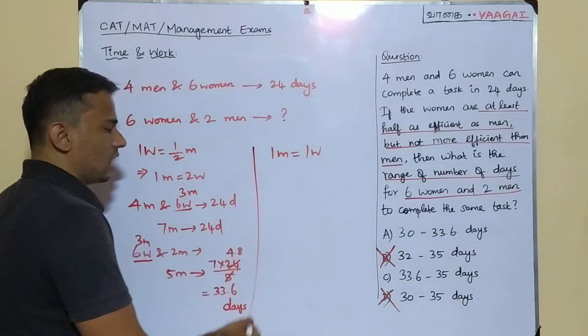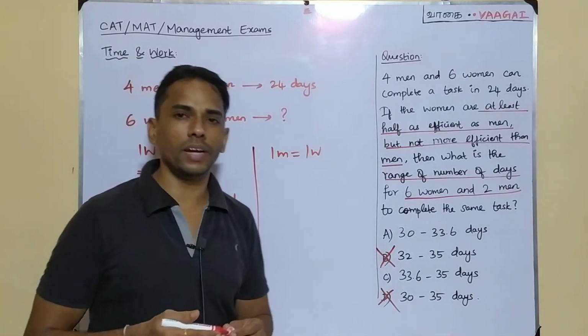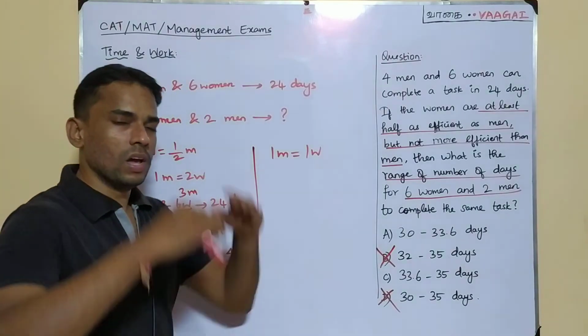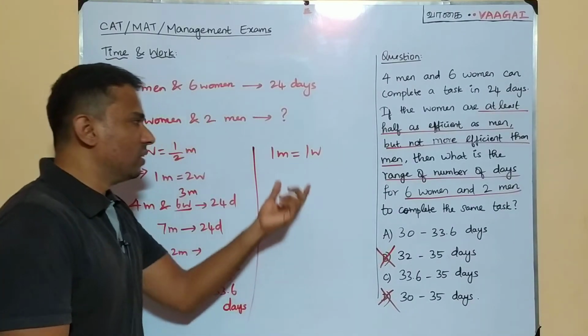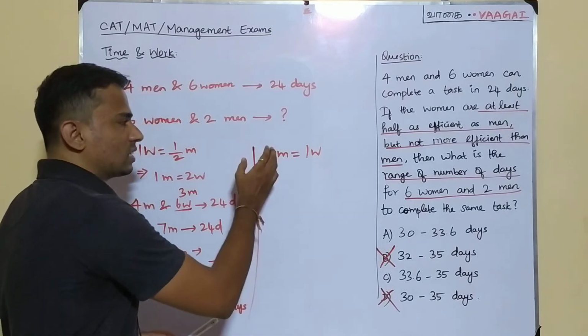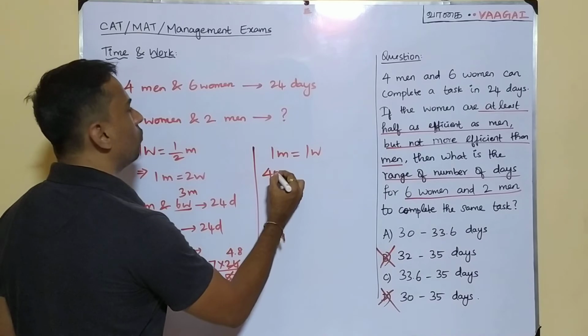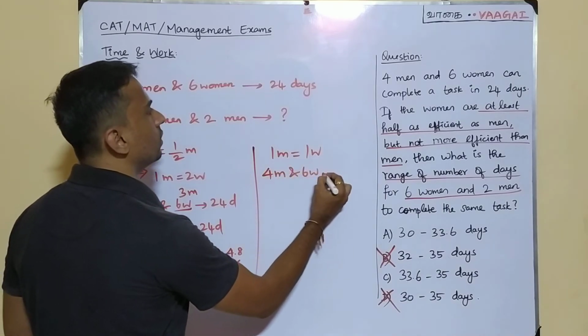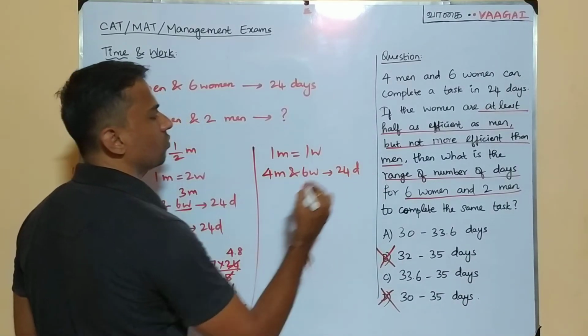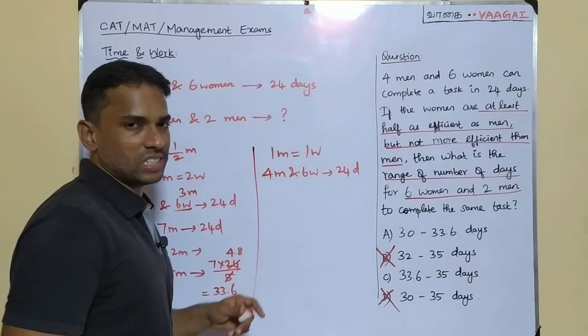Okay, yes, fine. Now coming here, we'll come to the other extreme where 1 man is equal to 1 woman. We are going to do the same thing, but with this comparison. Okay, now let's take 1 man equal to 1 woman. Then the team of 4 men and 6 women can complete the work in 24 days, right? 24 days. Now how can we change this team?